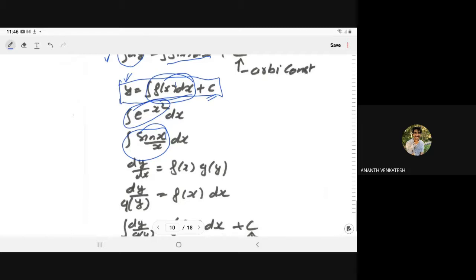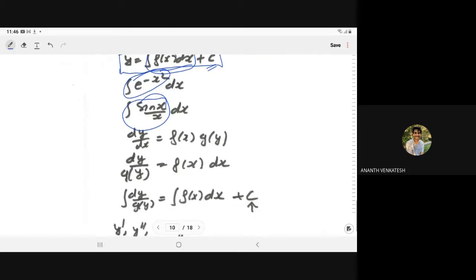Let us assume the differential equation of this form: dy by dx is equal to f(x) into g(y). For example, it is given to you cos x into sin y. So what we can do, we can separate. This method is known as the method of separation of variables.